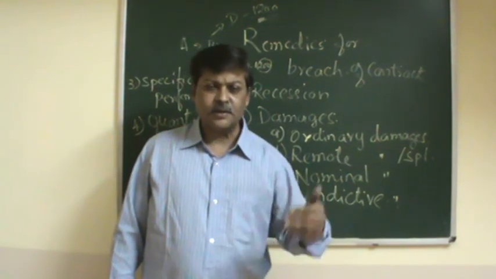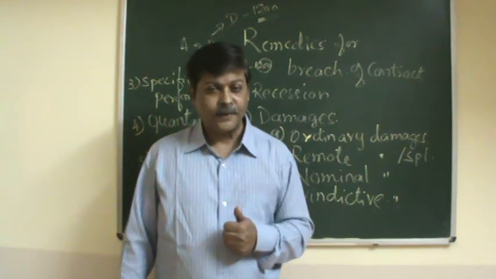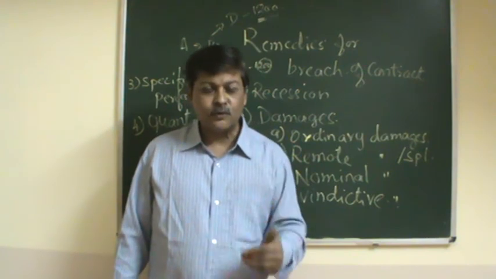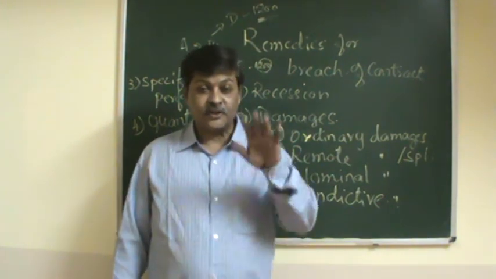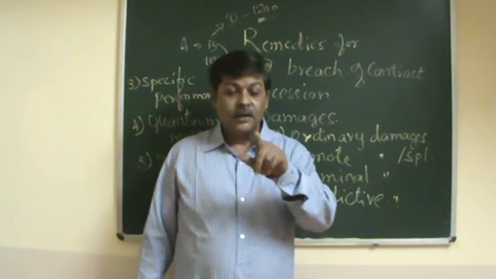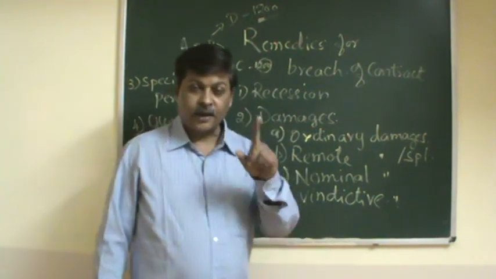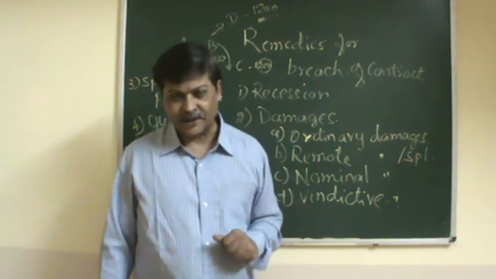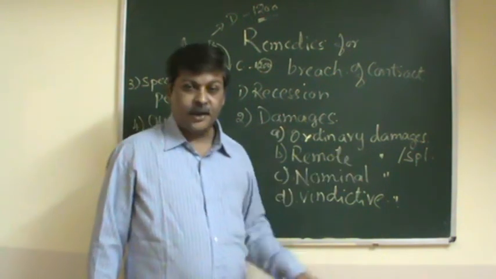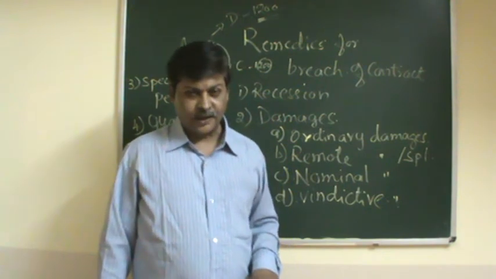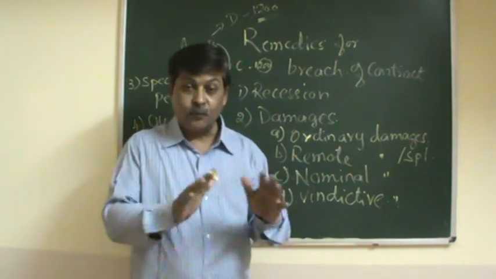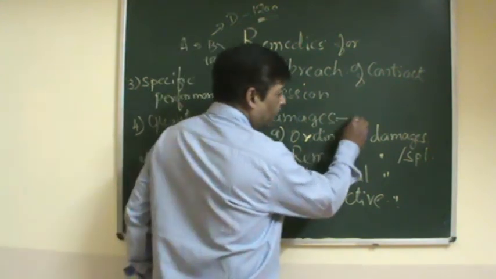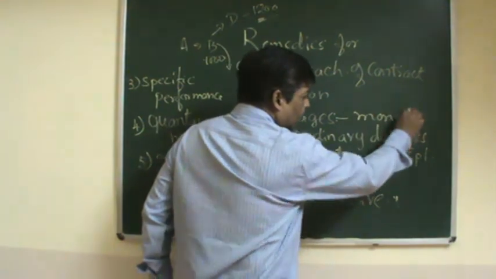Usually in business, goodwill is most important. So in a contract of marriage, or where the banker has refused to honor a check in spite of sufficient funds, the aggrieved party can go for vindictive damages. The court will award vindictive damages, but very rarely. Usually ordinary damages are very popularly claimed. These are the 4 types of damages we have. And remember, the damages will be only in the form of money, nothing else.